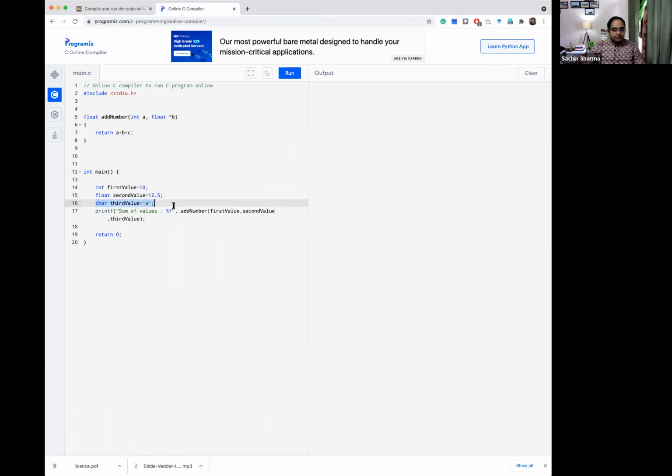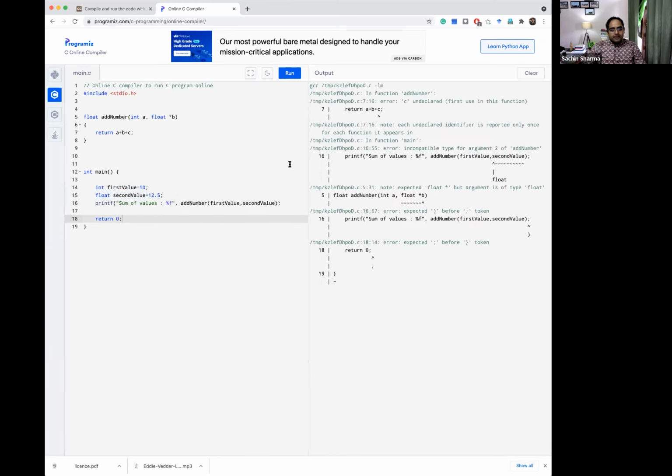You can also do this where you are passing one integer variable and one float variable. Okay, but in this case, since both are normal variables, it will give me an error. It is giving me an error because there is incompatibility of the arguments. Here this is of normal type, there is no problem, but here it is expecting pointer type. So pointer will take only an address, so it is your responsibility to make it an address. So now it will run and it will give us the output.